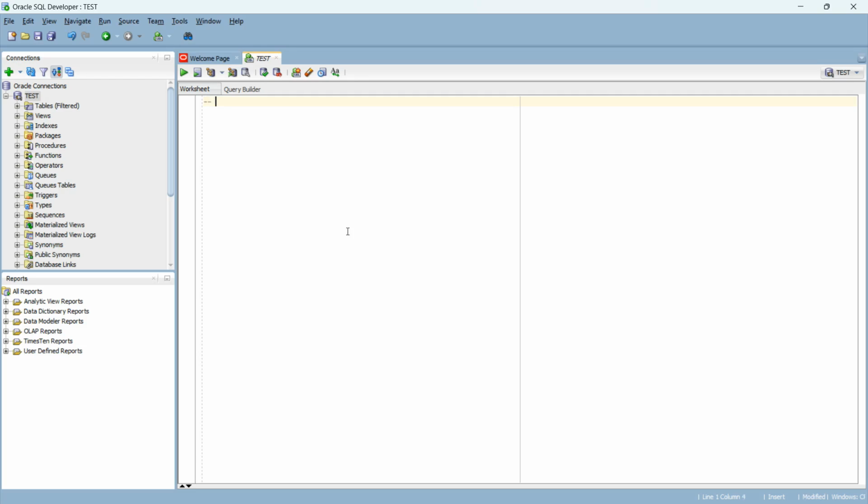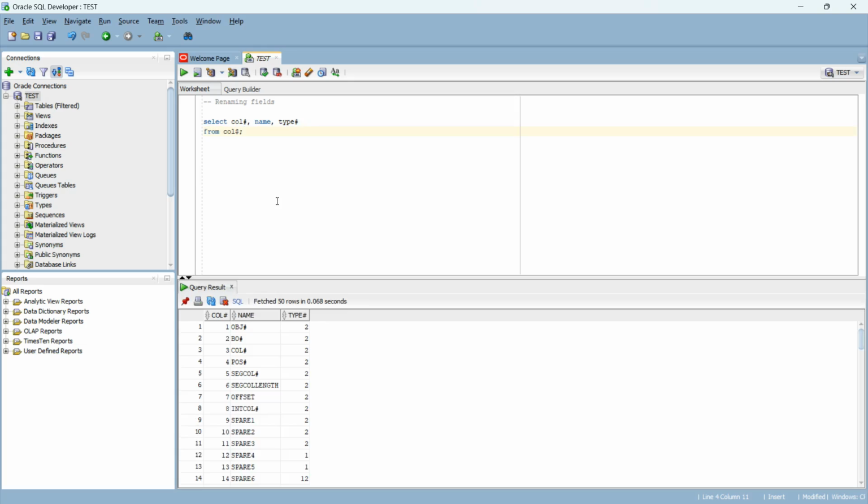In this lecture, we will learn about renaming of fields. Okay, so let's now take an example. Let's take 3 columns. Let's run the query. Here we can see we got 3 columns.